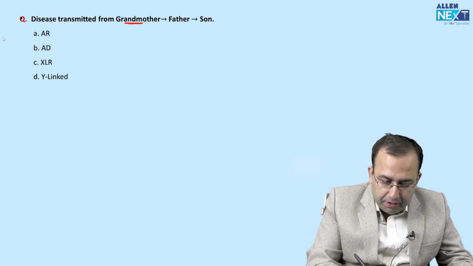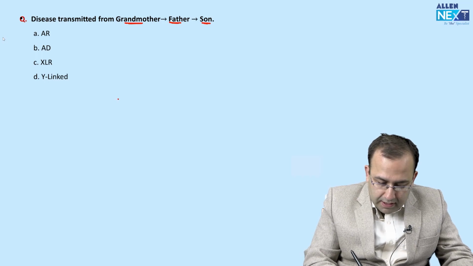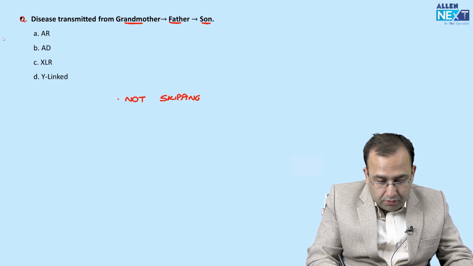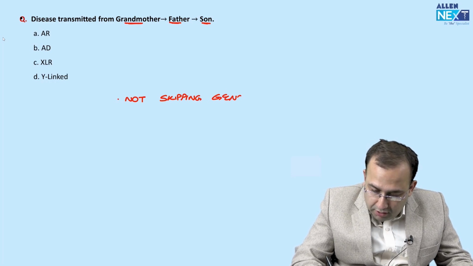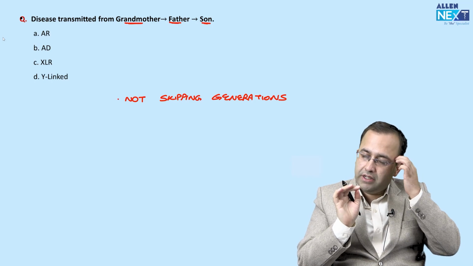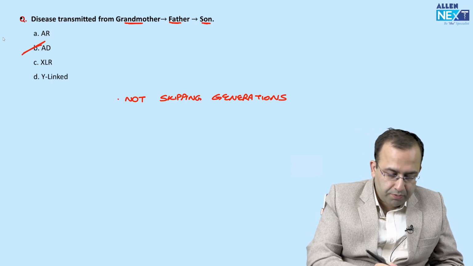Disease is going from grandmother to father, father to son. That means the disease is not skipping generations. Now, this was a good question. Majority of the students went wrong in this question. See, bache, always take care of the tricky questions. The disease is not skipping generations, autosomal dominant.